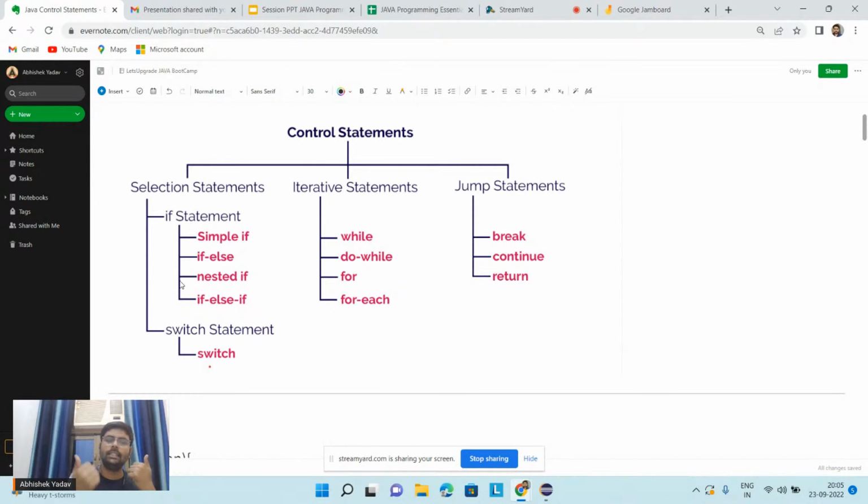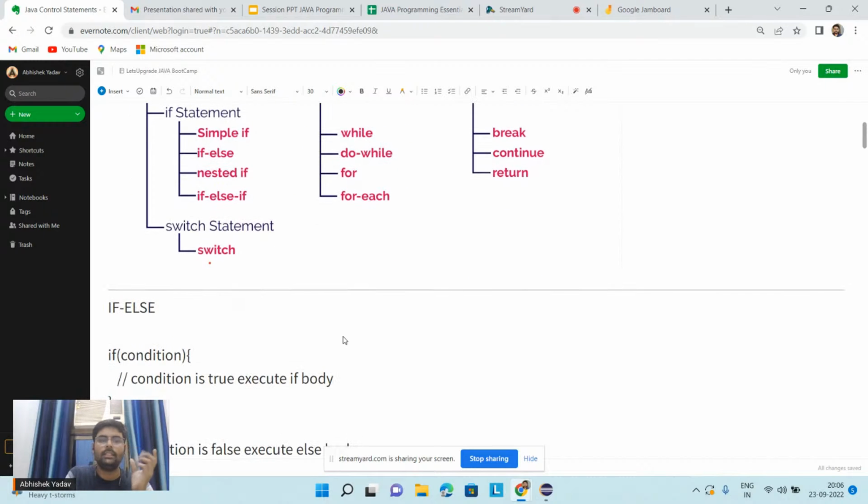First we will see what a selection statement is and when we should use it. If you have several options given and you have to choose only one option among them, then you go for a selection statement. Like, you are writing a program and you have to choose one option among several options, then go for a selection statement. In a selection statement you can use the if statement and the switch statement.